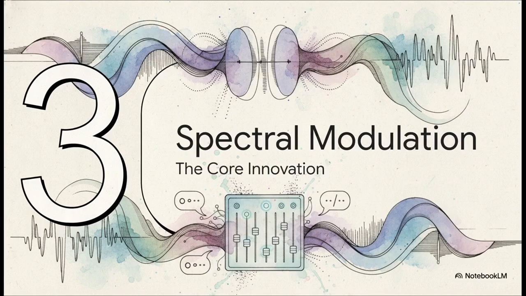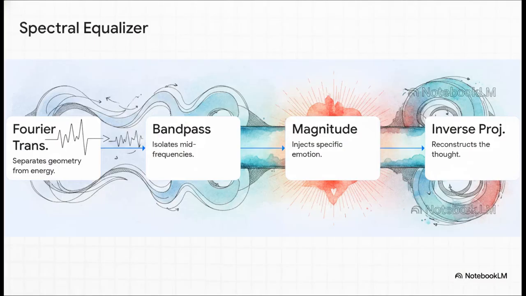Which brings us to Section 3, Spectral Persona Modulation. And the absolute easiest way to understand how we control this continuous wave is to picture a highly advanced mathematical audio equalizer. This equalizer process happens in 4 distinct steps. First up, the semantic Fourier transformation runs the thought through a 1D discrete Fourier transform. This mathematically separates the rigid facts, the structural geometry, from the stylistic energy.